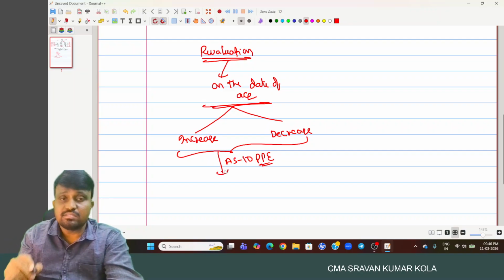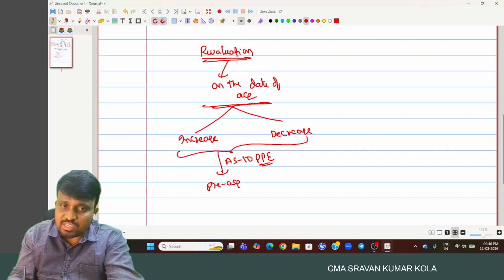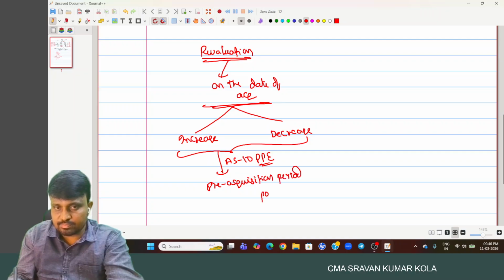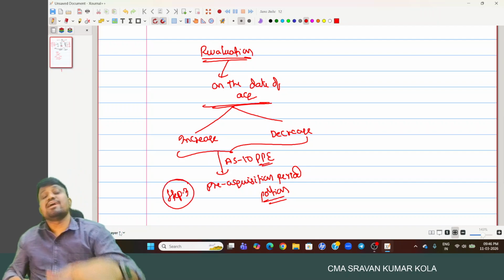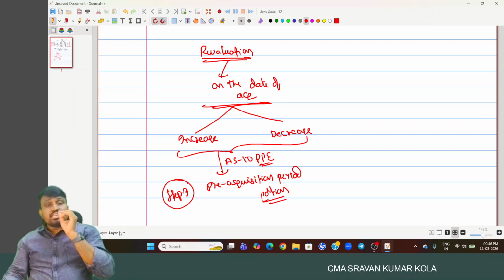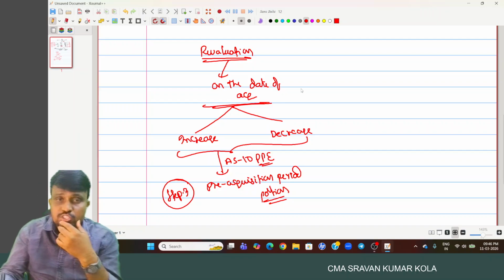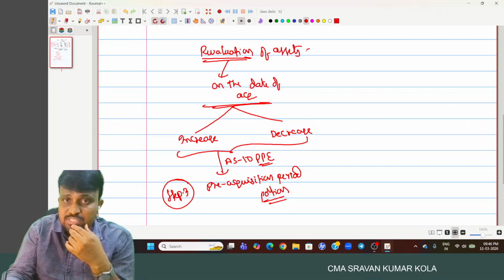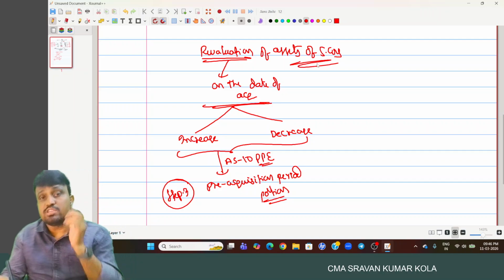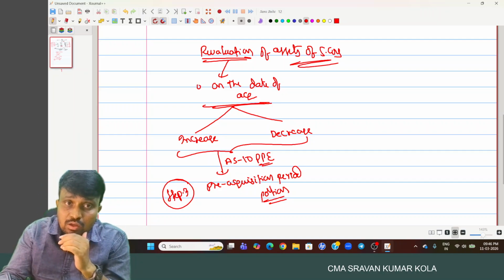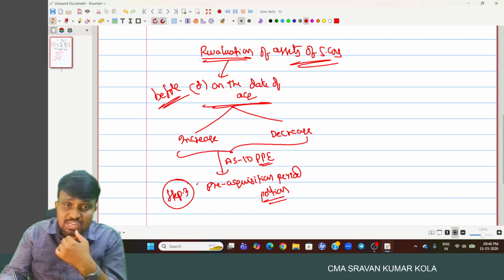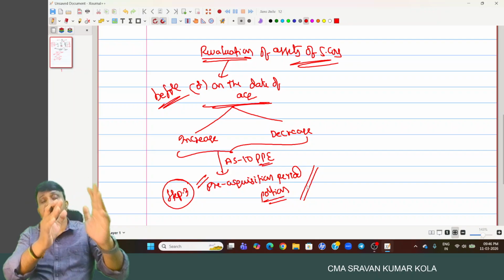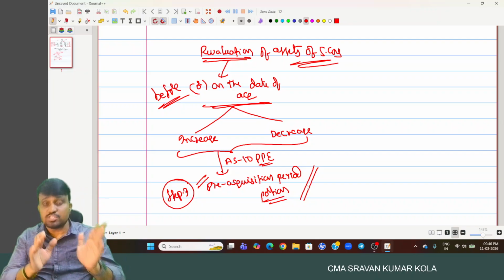But any impact should be considered in the pre-acquisition period portion. It means in this step three, while doing the analysis of reserves and surplus, any impact relating to the revaluation of assets of a subsidiary company on or before the date of acquisition, you have to consider it in the pre-acquisition period part.